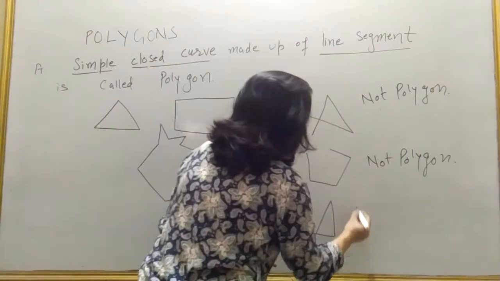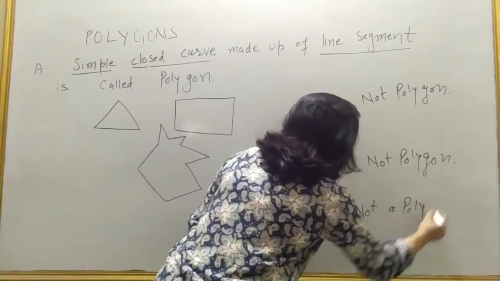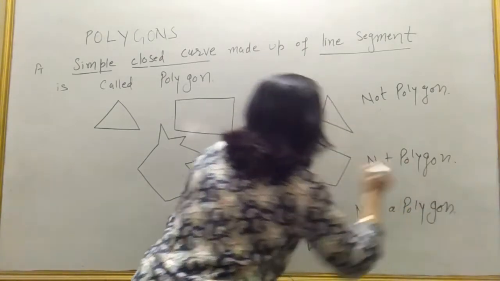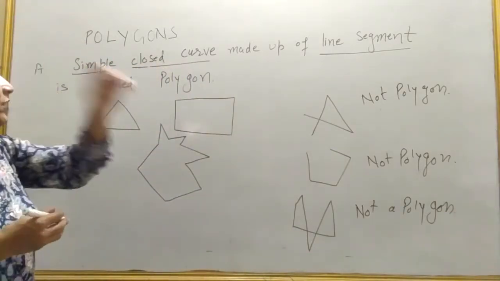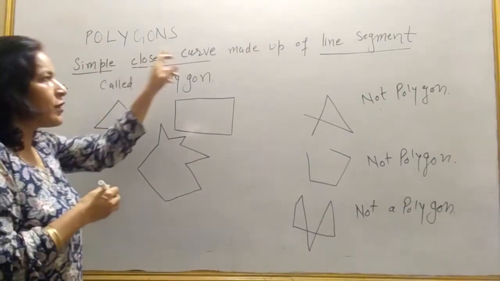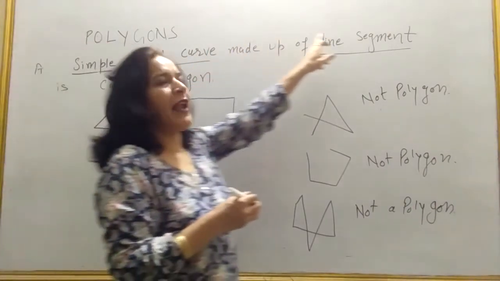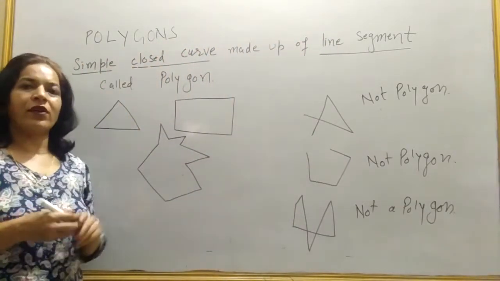So it is again not a polygon. I think your definition is clear. A simple closed curve made up of line segment is called polygon.